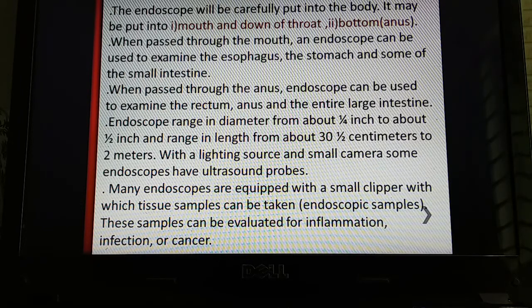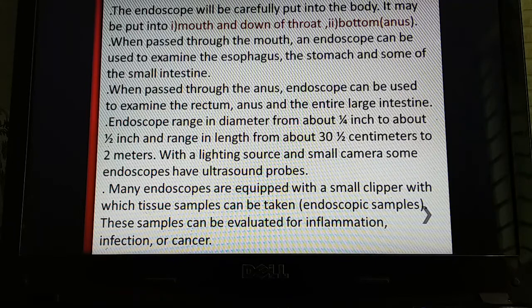Many endoscopes are equipped with a small clipper, just like a small scissor, with which tissue samples can be taken. That can be used for biopsy or other testing. These samples can be evaluated for inflammation, infection, or cancer. So these are the common parts of an endoscopy machine.